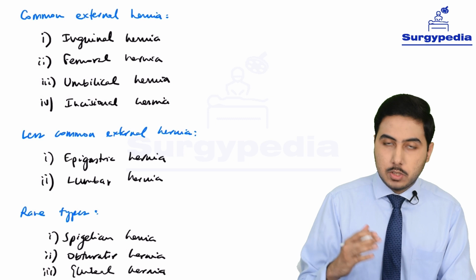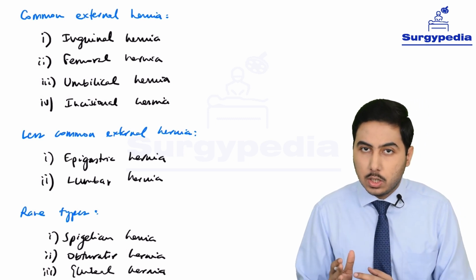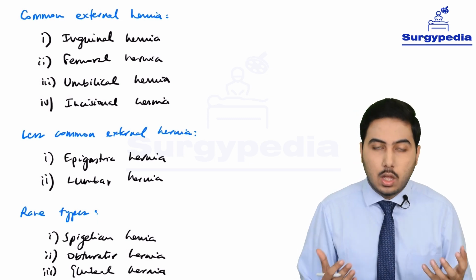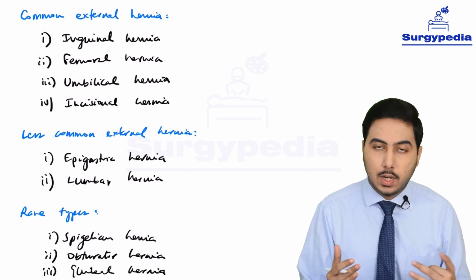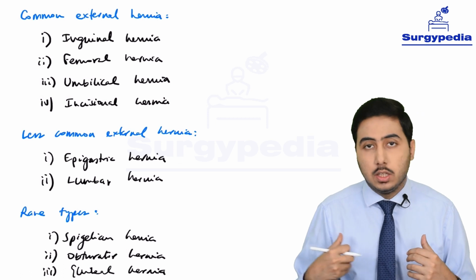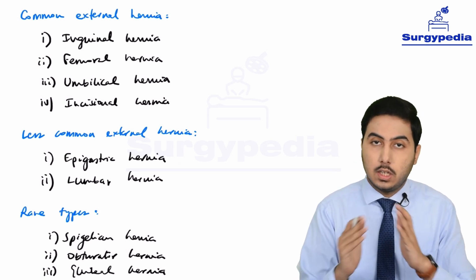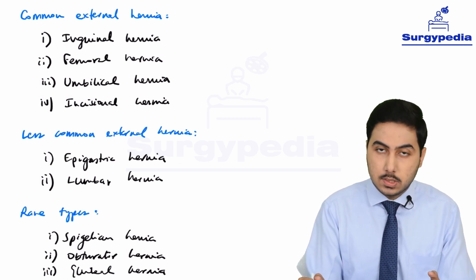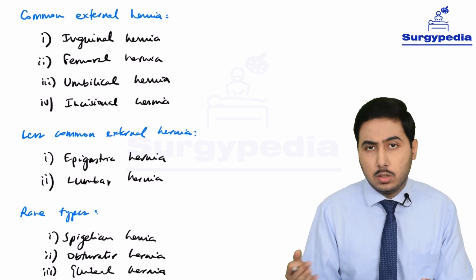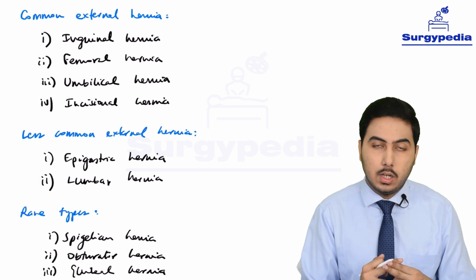So these are the types of hernia based on the location. If it's in the inguinal canal, it's inguinal hernia. In the femoral canal, femoral hernia. Near the umbilicus, umbilical hernia. Due to an operation, at the incision site post-operation, incisional hernia. If it's in the epigastric region, it's an epigastric hernia. In the lumbar region, lumbar hernia. Spigelian hernia is through the Spigelian fascia, the layer of tissue which separates the two abdominal muscles. Okay, it's a lateral ventral type of hernia. Next, in the obturator region, obturator hernia, and gluteal hernia. So the most common ones are the inguinal, the femoral, the umbilical, and the incisional.